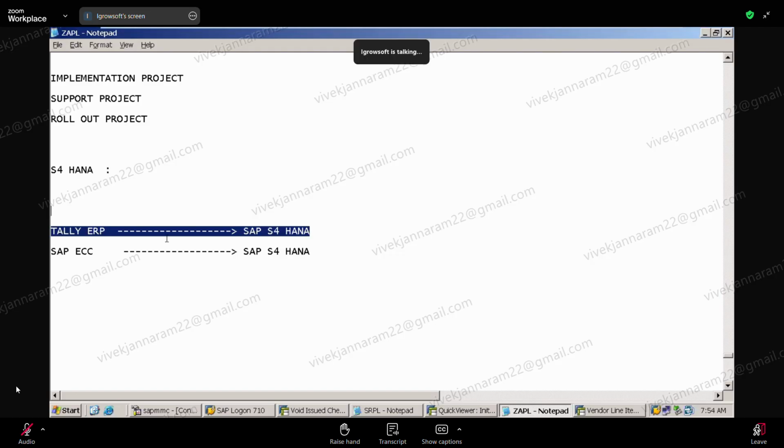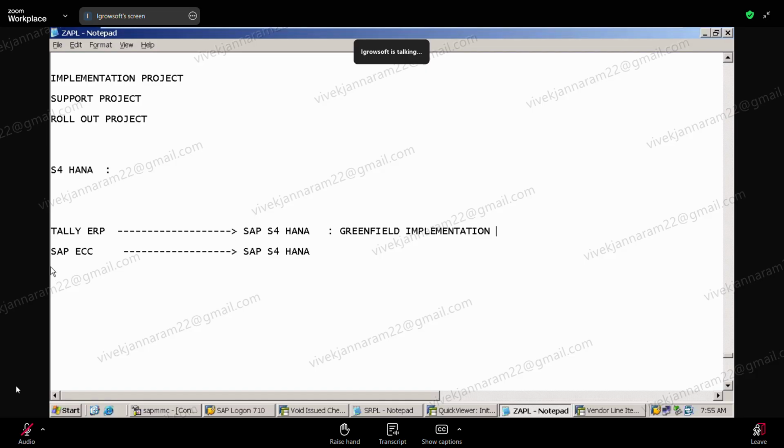So here he is in some other ERP. Whenever you are doing in S4 HANA, you are doing from scratch, no? So here we will always do what is called greenfield implementation. What is greenfield implementation? We are doing from the basics, ground level onwards. When someone is moving from non-SAP to SAP, greenfield implementation we do.